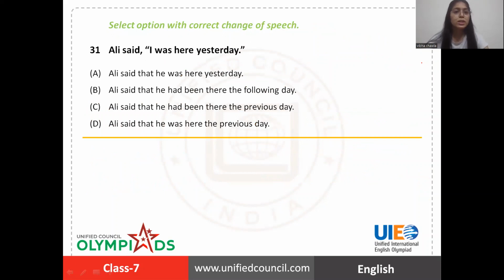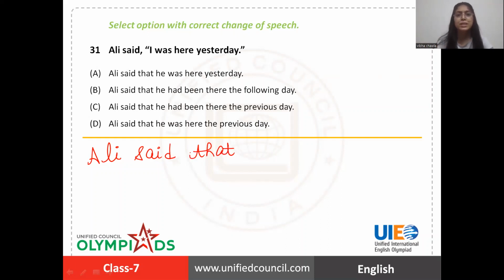Now the next one is question number 21. And in this question, what do you have to do? You have to change the speech. Ali said, I was here yesterday. So let's see. It is direct speech, first of all. So we have to convert it into indirect. Ali said that.